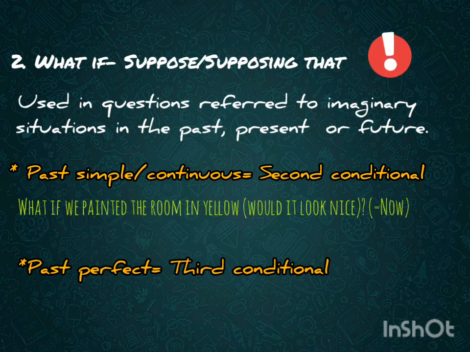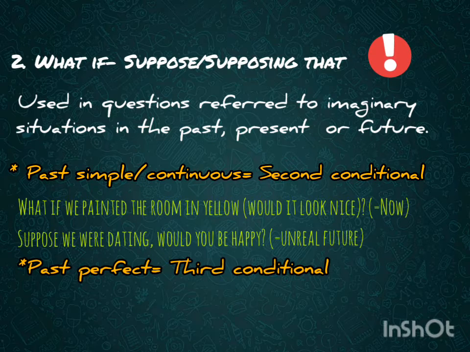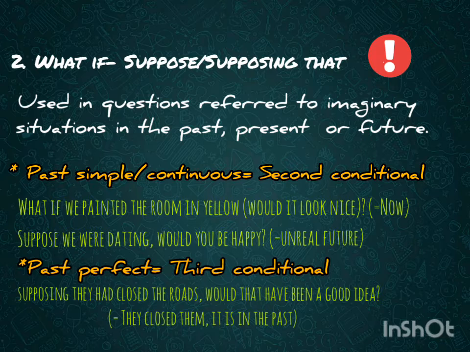Compare the following examples. What if we painted the room in yellow? It is referred to the present. Suppose we were dating. Would you be happy? It is in an unreal future. Supposing they had closed the roads. Would that have been a good idea? It is referred to the past.